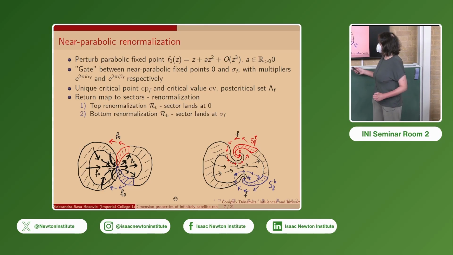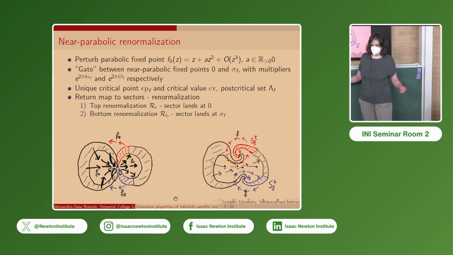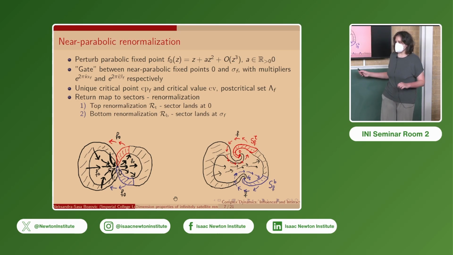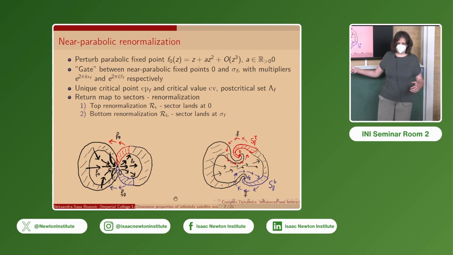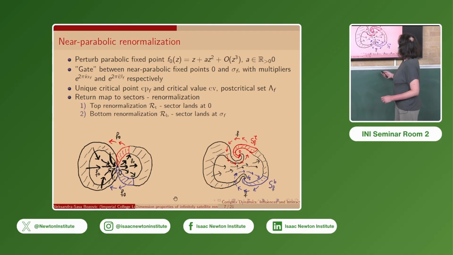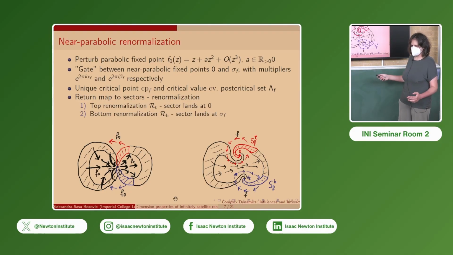if the sector lands at 0, or the bottom near parabolic renormalization if the sector lands at sigma_f. Also, the maps we'll be working with will have a unique critical point, at least in the domain that we are considering for renormalization, and a unique critical value, which we will set to always be the same. And we will also define, in a similar way, the post-critical set as the closure of the orbit of the critical value.